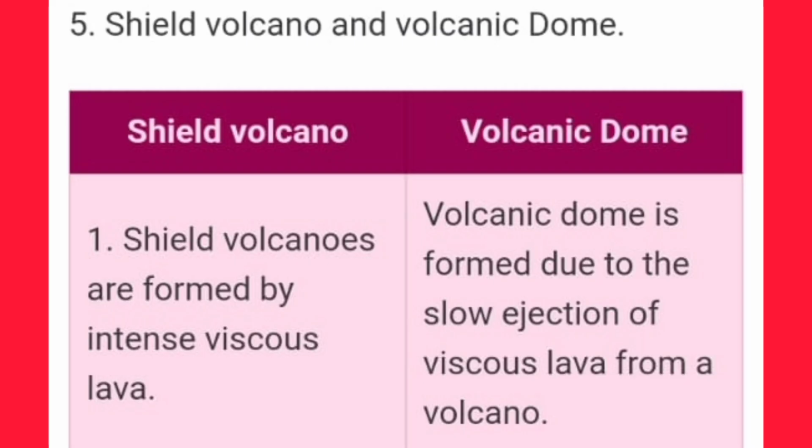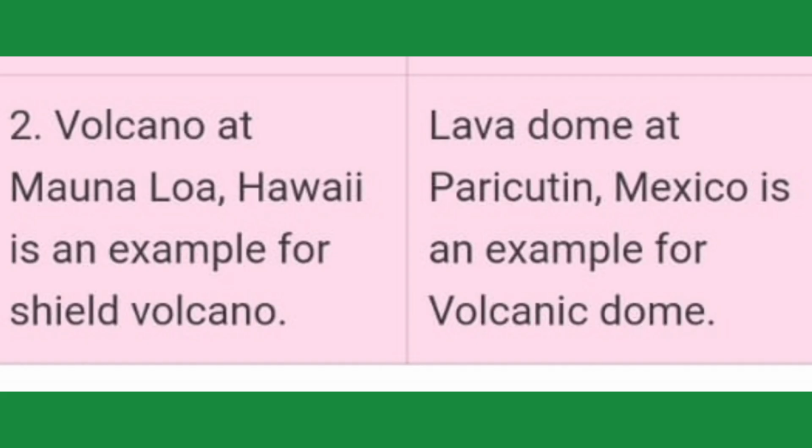Fifth one: shield volcano and volcanic dome. First point: shield volcanoes are formed by intensive, less viscous lava. Volcanic dome is formed due to the slow ejection of viscous lava from a volcano. Second point: the volcano at Mauna Loa, Hawaii is an example for shield volcano. The lava dome at Paricutin, Mexico is an example for volcanic dome.